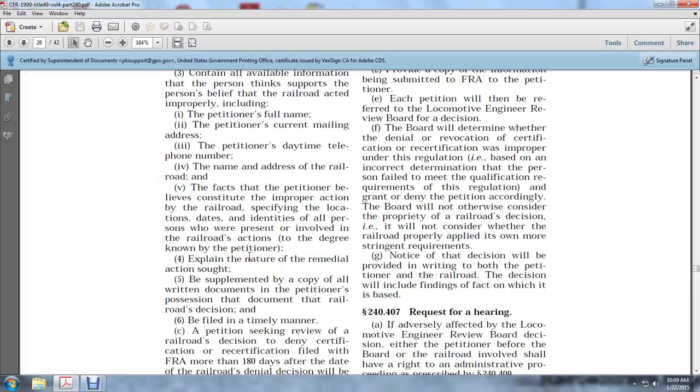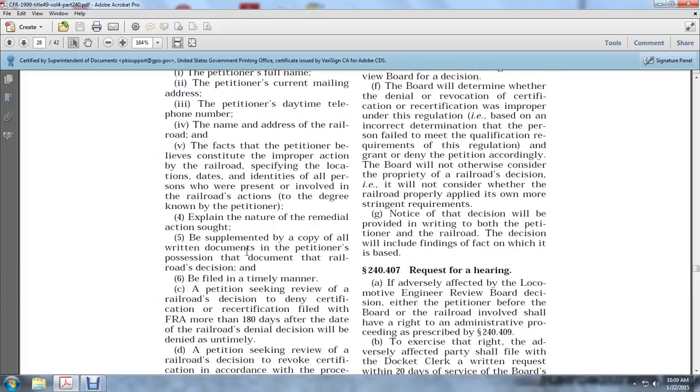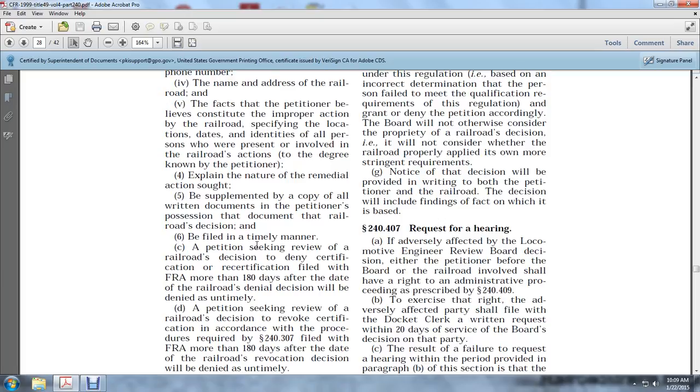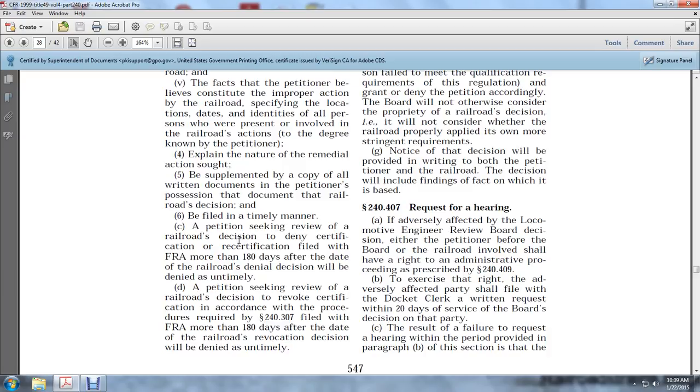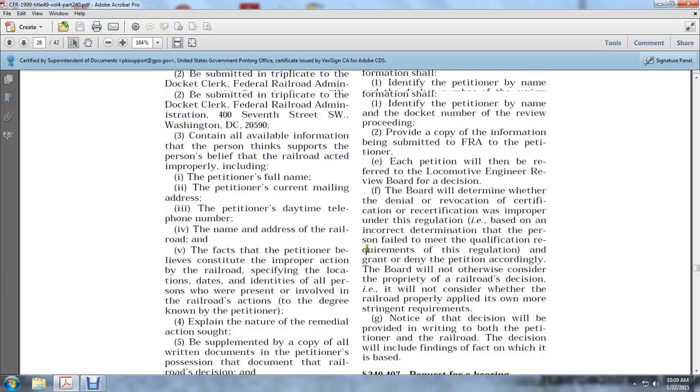And be filed in a timely manner. A petition seeking review of the railroad's decision to deny certification or recertification filed with the Federal Railroad Administration more than 180 days after the date of the railroad's denial decision will be denied as untimely. A petition seeking review of the railroad's decision to revoke certification, in accordance with the procedures required in 240.307, filed with the Federal Railroad Administration more than 180 days after the date of the railroad's revocation decision will be denied as untimely.